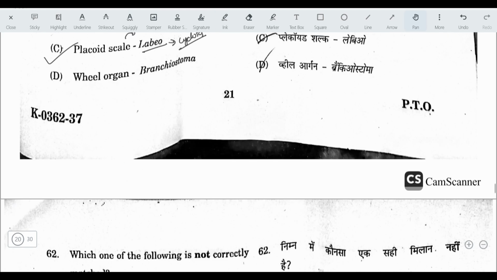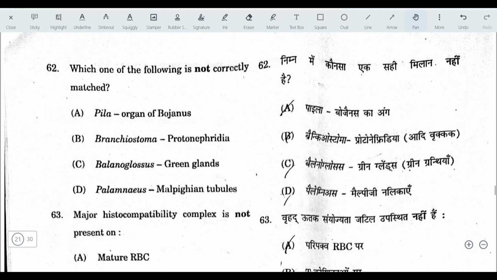Okay. Next question. Which one of the following is not correctly matched? The answer here is pila. The organ of Bojanus in mollusk, it is found in Unio and not in pila.